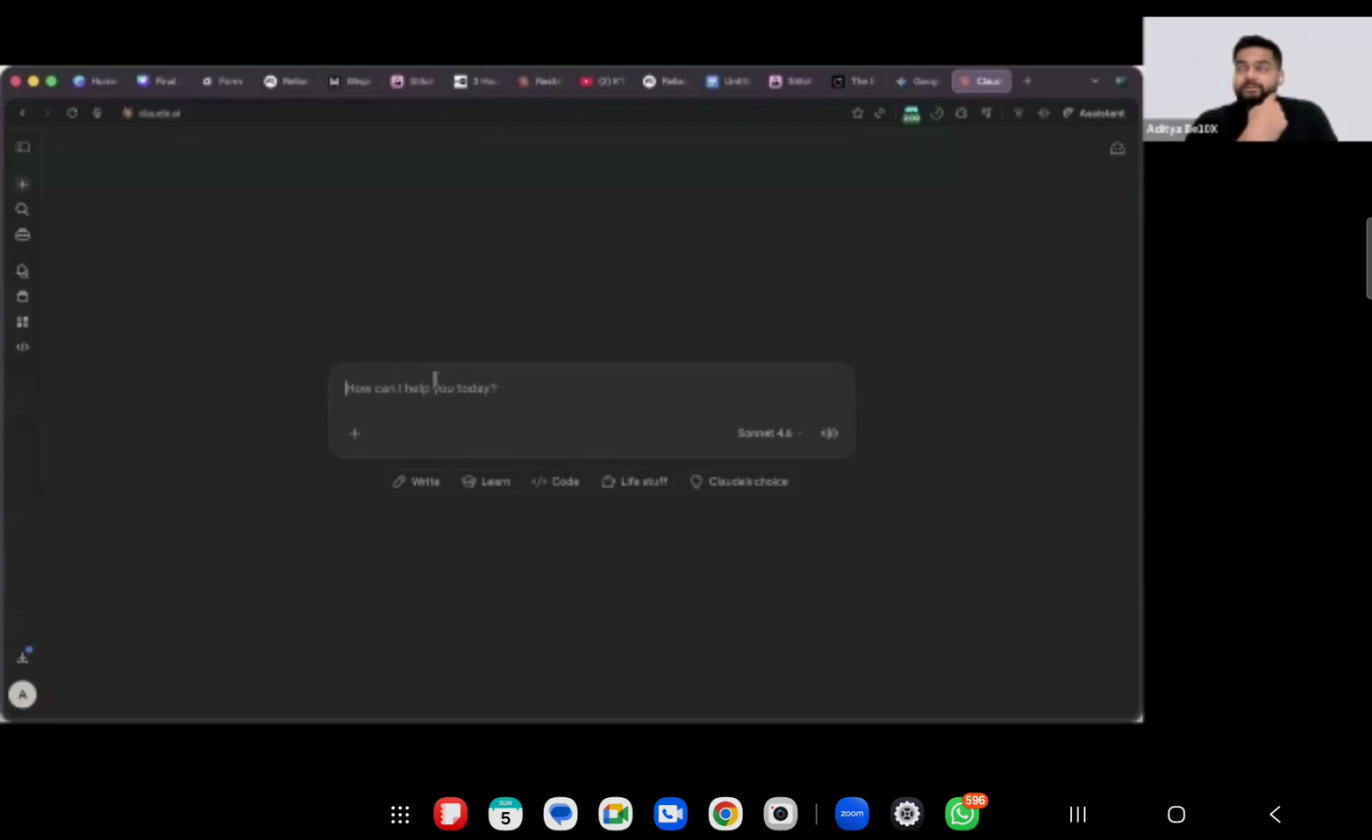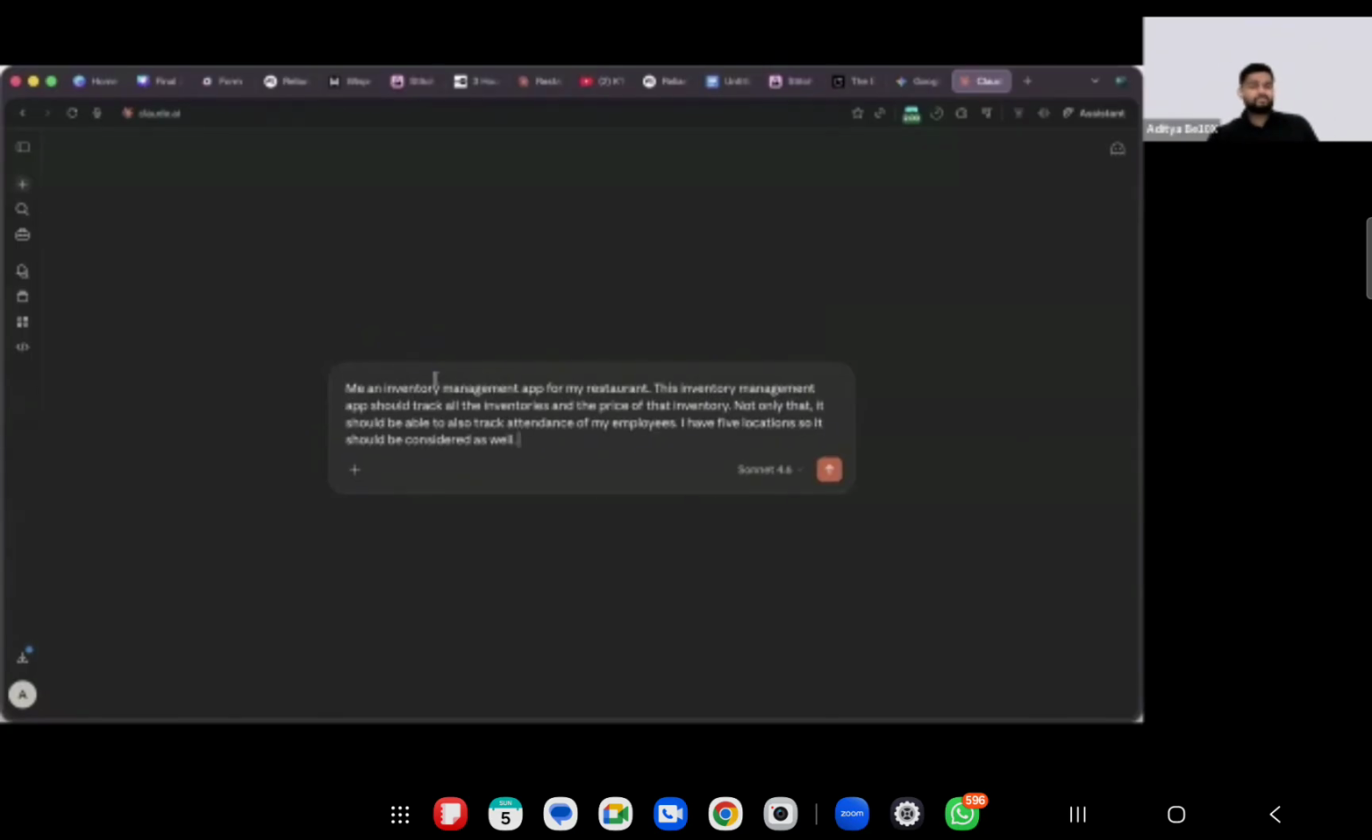Create me an inventory management app for my restaurant. This inventory management app should track all the inventories and the price of that inventory. Not only that, it should also be able to track attendance of my employees, and I have 5 locations, so it should be considerate of that as well. Okay, folks, I gave a very mediocre prompt, right? You can be really detailed with the prompt. I'm just demonstrating to you.